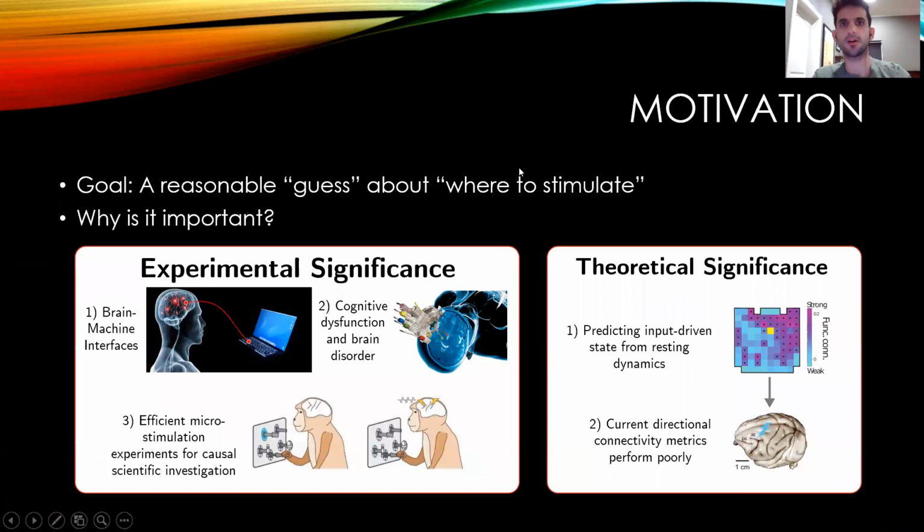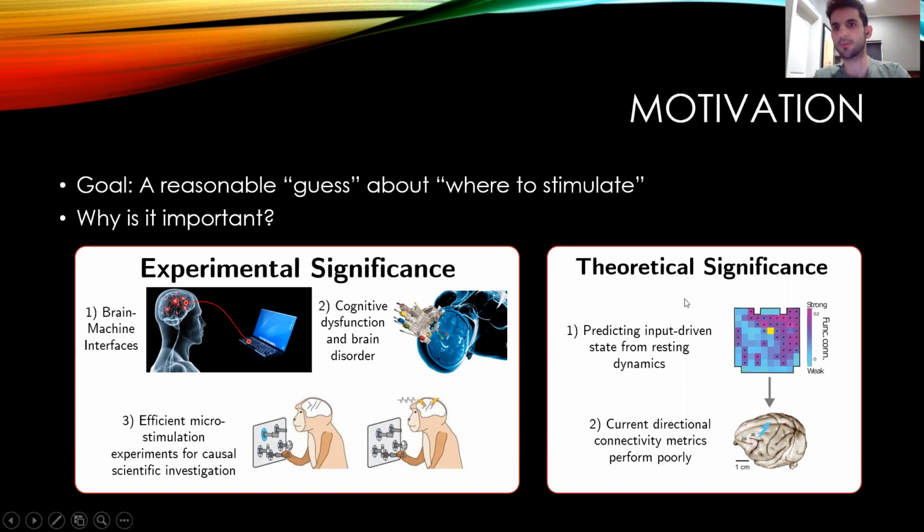To motivate this, our goal is to develop a causal metric and have a reasonable guess about where to stimulate, basically to predict what would happen in the perturbed state of a network only by looking at the resting state data. This is important experimentally, both because of designing effective brain-machine interfaces and also being able to predict the perturbation sites in the brain disorder treatment, and also in designing microstimulation experiments for causal scientific investigation.